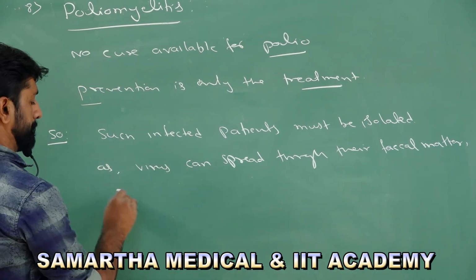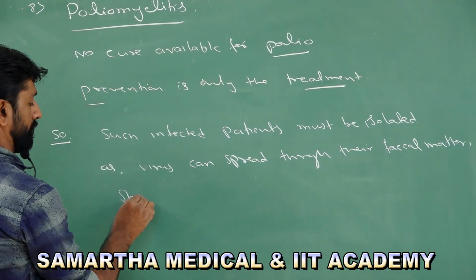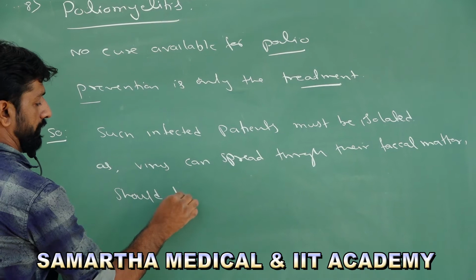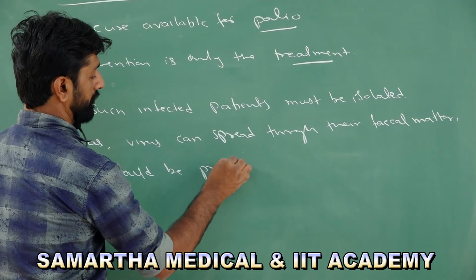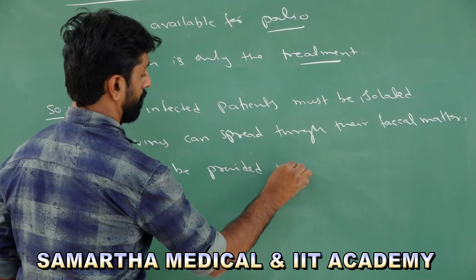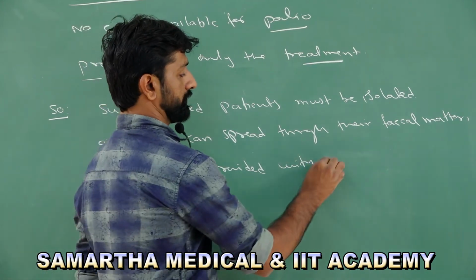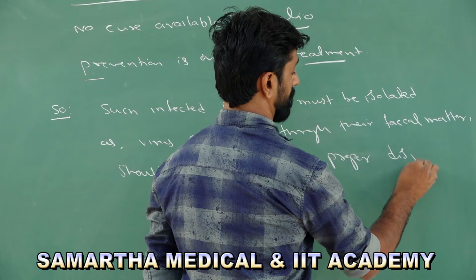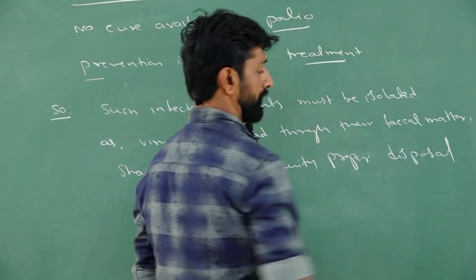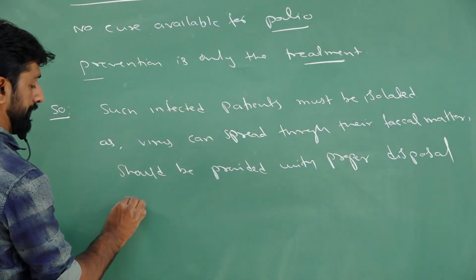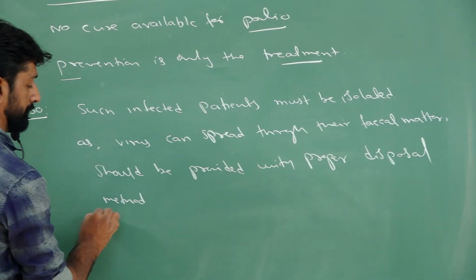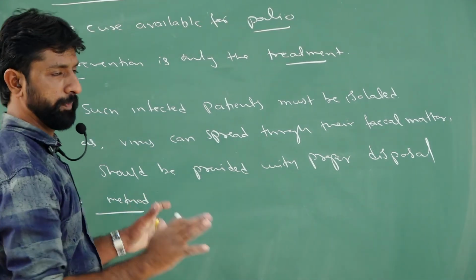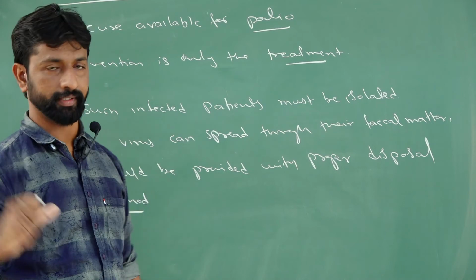They should be provided with a proper disposal method, nothing but separate toilets or bathrooms.